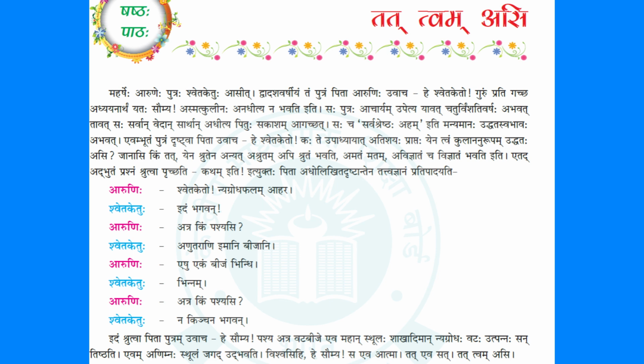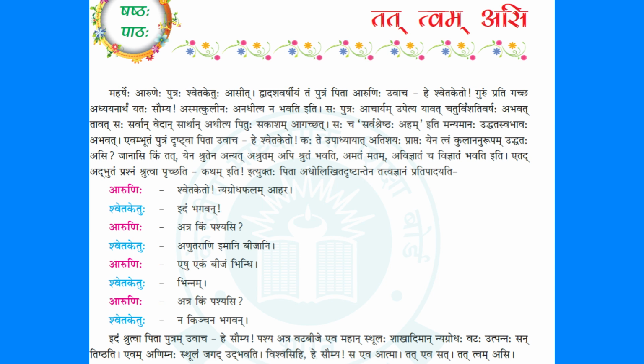And tell me what extra knowledge you have got. Right? Whenever we get extra knowledge, we have to be arrogant, right? That I know everything. As such, Aruni himself is a great learned person. So he asks his son, what extra have you learned from your teacher so that you have become such an arrogant person?